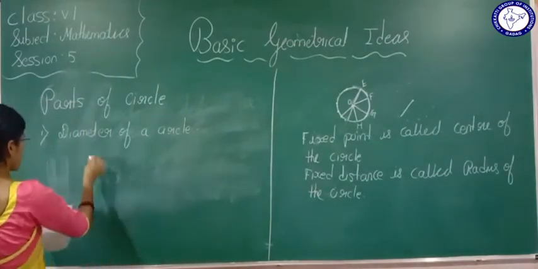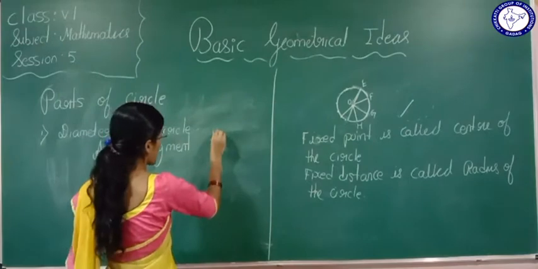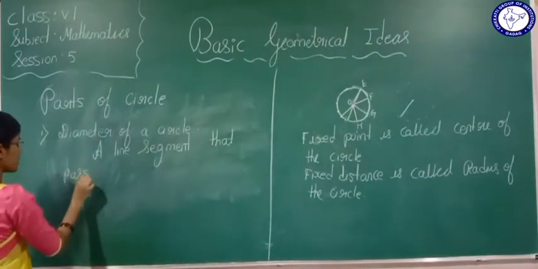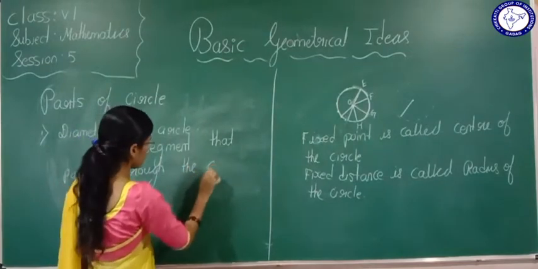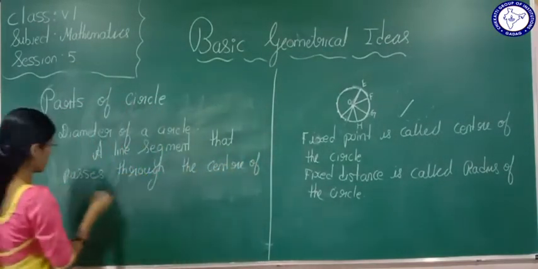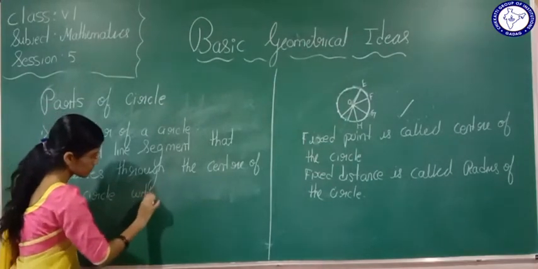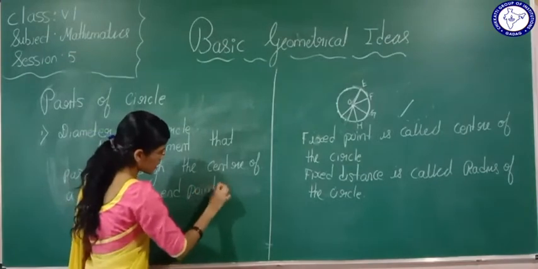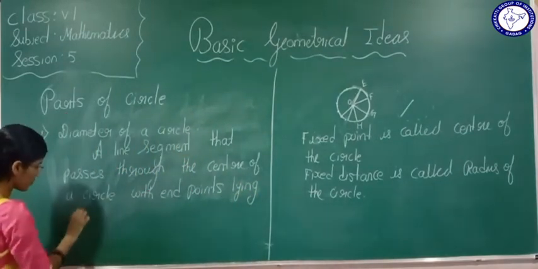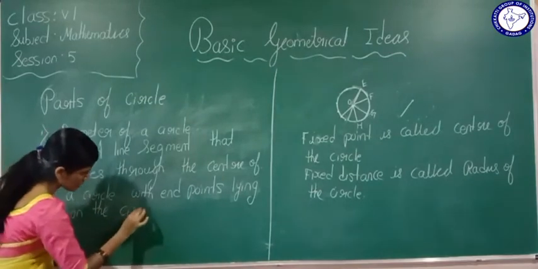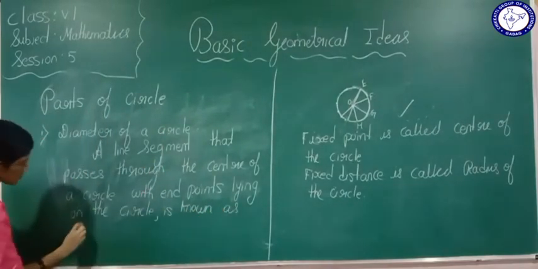Now I will write the definition here. A line segment that passes through the center of a circle, with end points lying on the circle, is known as the diameter of a circle.